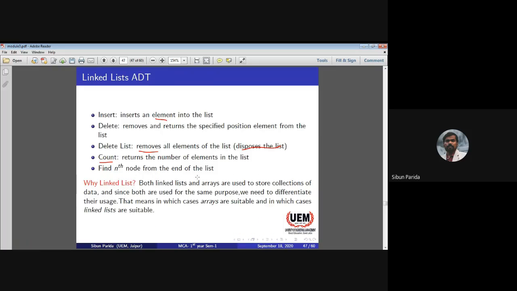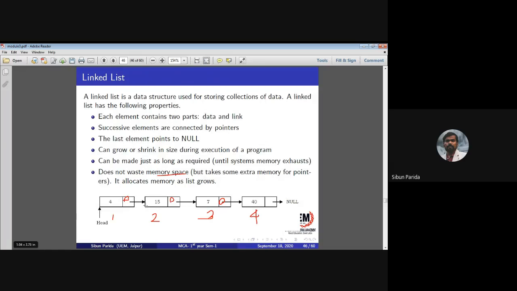Now, find the nth node from the end of the list. This is one more operation. Suppose this is the end, and I have traversed from 1 to 2. Now if someone asks what will be the second last node: this is the last node, this is the first last node, this is the second last node. So this node you have to bring. What is the second last node?